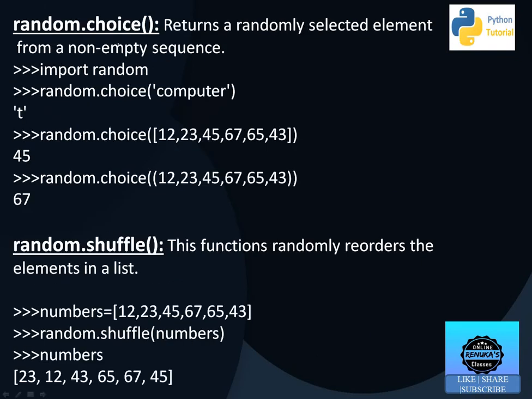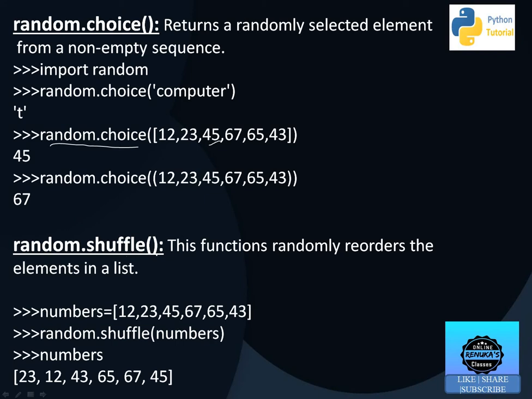Next is random.choice. Not out of a range, but out of a set of values, any random value will be selected. So random.choice(12, 23, 45, 67, 65, 43). Out of this it is randomly selecting 45. There is no prior criteria for the selection. Randomly it will select 45, next time it can select 67, next time 12, and every time you run it with the same set of values it will give different results.